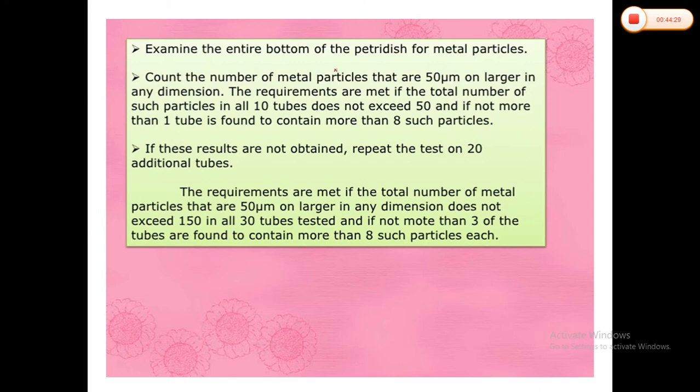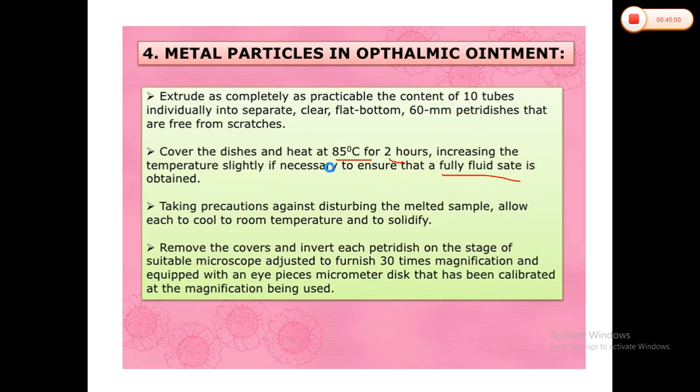For passing purposes, out of 10 tubes, not a single tube should have more than 8 particles, and the total particles should not be more than 50. If it does not pass, you have to check another 20. Out of 30, the total particle count should not be more than 150 in all 30 tubes, and not more than 3 tubes should contain more than 8 such particles. That is what you have to consider for metal particles in ophthalmic formulations.